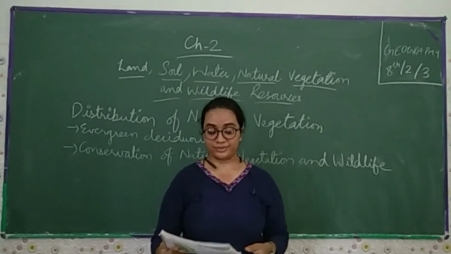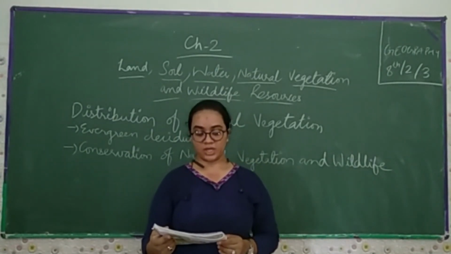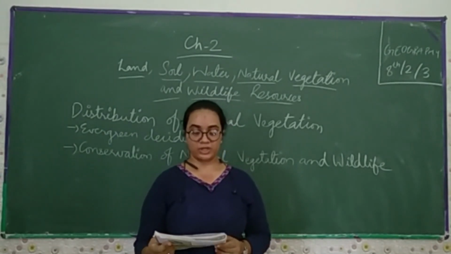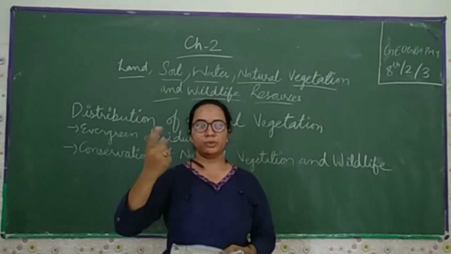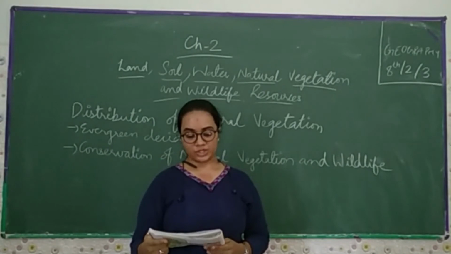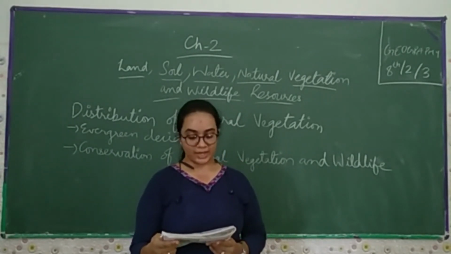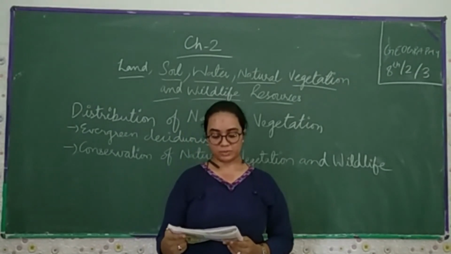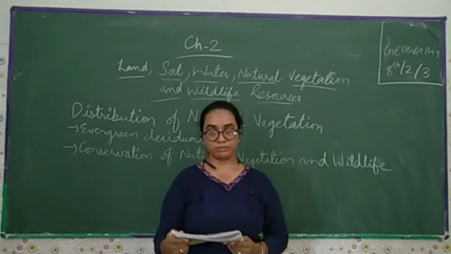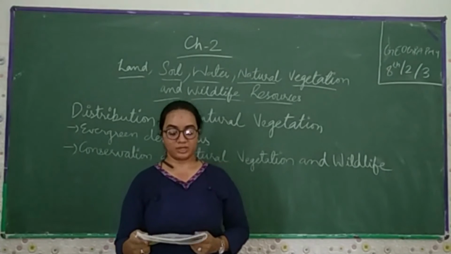Only 3 are left. Now the next one is awareness programs, like social forestry and Van Mahotsav, which should be encouraged at the regional and community level. Yes, Van Mahotsav should be on the first level, on the second level. School children should be encouraged to go bird watching and visit nature camps so that they appreciate the habitat of varied species. Many countries have passed laws against the trade as well as the killing of birds and animals.